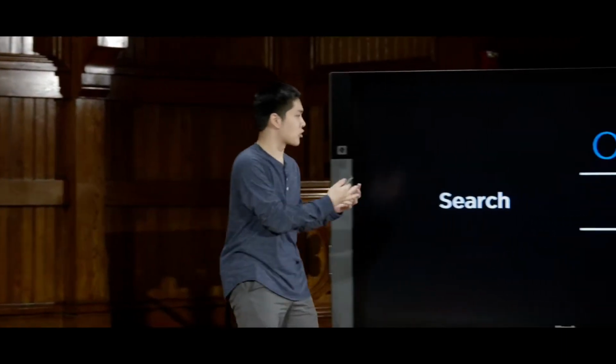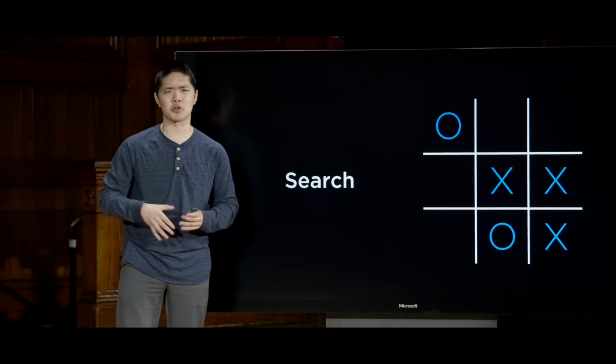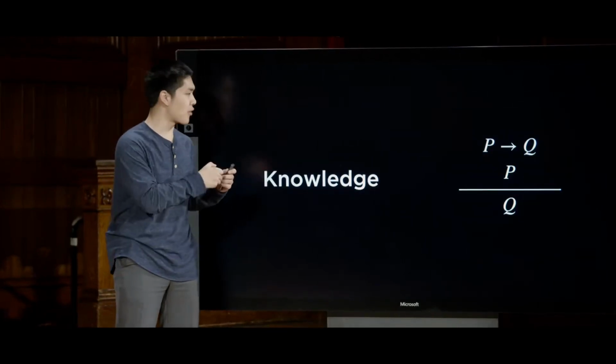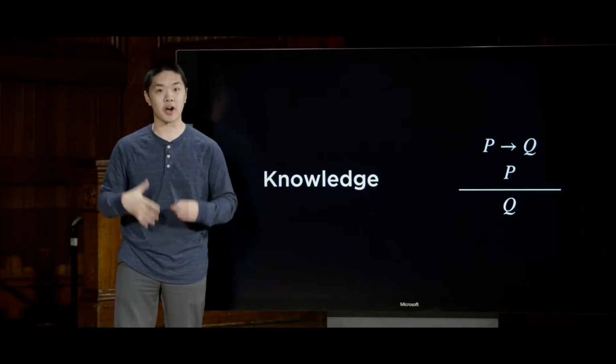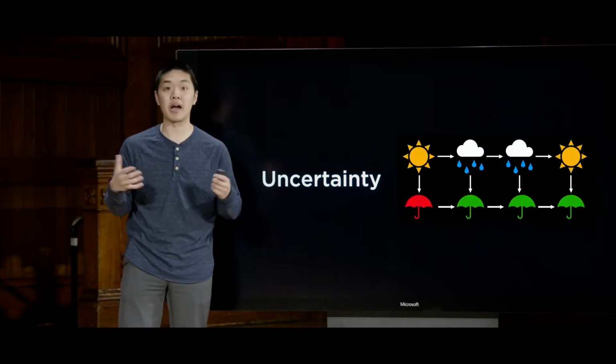This course picks up where CS50 itself leaves off and explores the concepts and algorithms at the foundation of modern AI. We'll start with a look at how AI can search for solutions to problems, whether those problems are learning how to play a game or trying to find driving directions to a destination. We'll then look at how AI can represent information, both knowledge that our AI is certain about, but also information and events about which our AI might be uncertain.